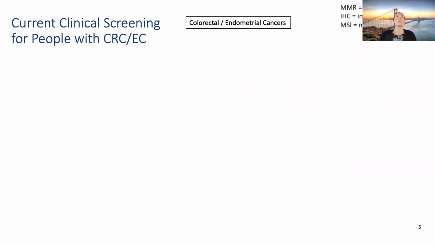So currently, people who develop colorectal and endometrial cancer follow a recommended guideline, which is done by immunohistochemistry and MSI testing. Immunohistochemistry is a commonly used tool to identify Lynch syndrome candidates, and also gives an indication of which gene may be defective.